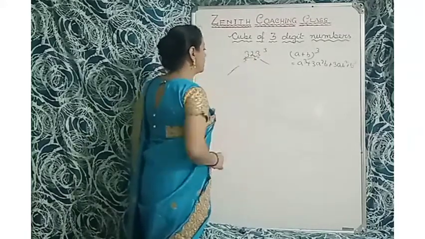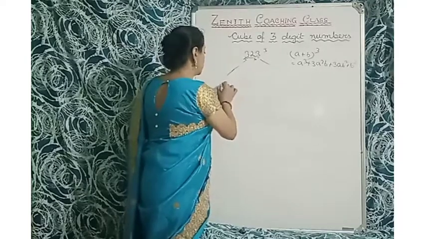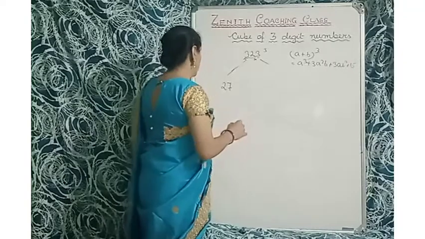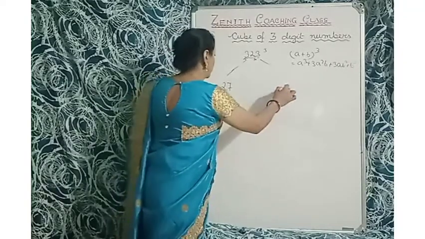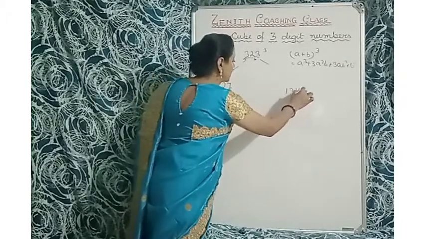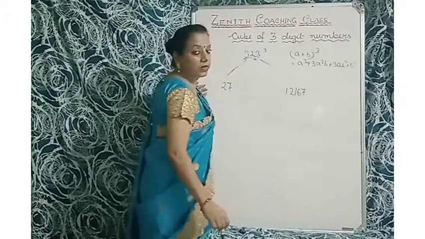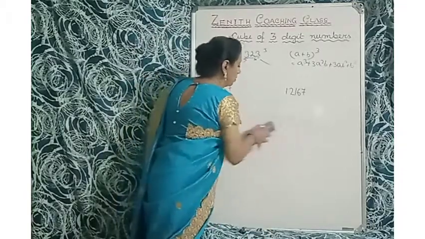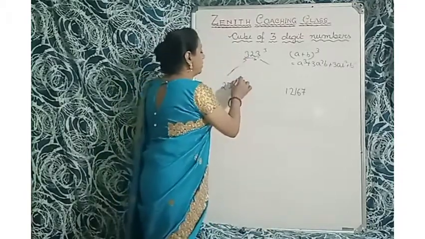So here A is 3. So 3 cube is 27. And here B is 23. 23 cube is 12,167. Okay, 23 cube is 12,167 here.